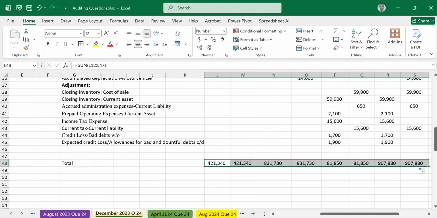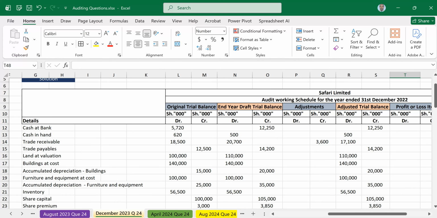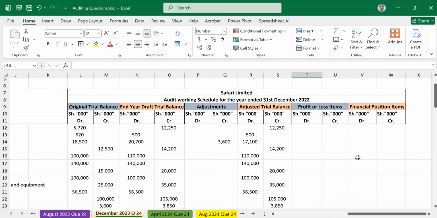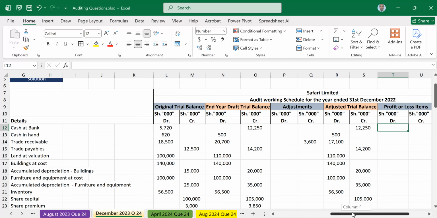Now, with this, let us get the profit or loss items. And again, you will guide me as we navigate through this. Cash at bank is not a profit or loss item.